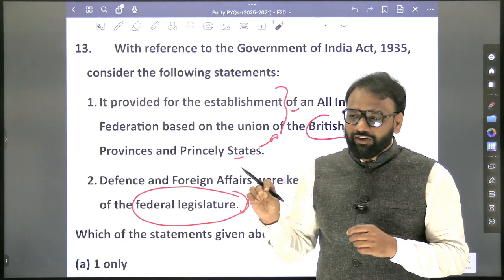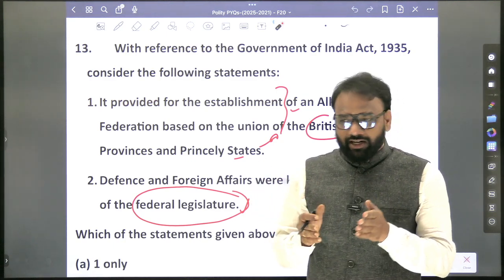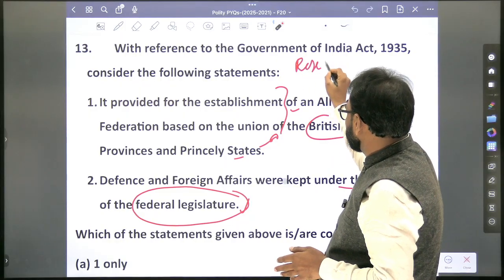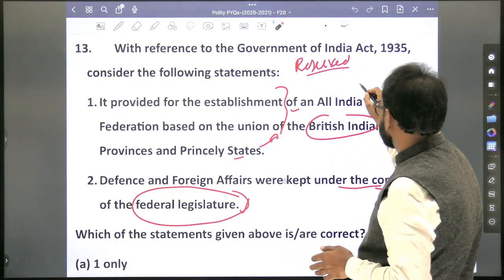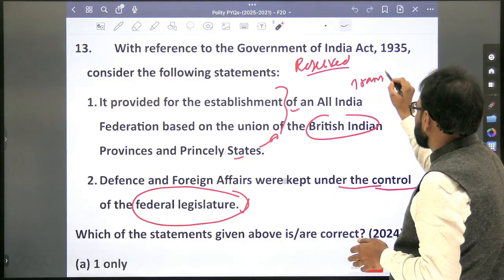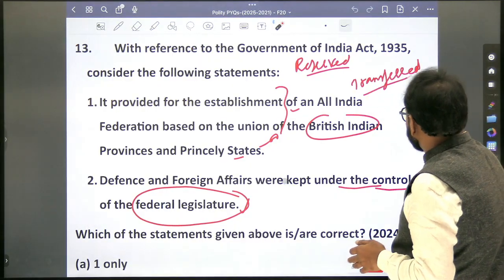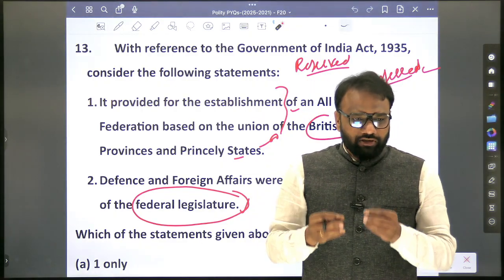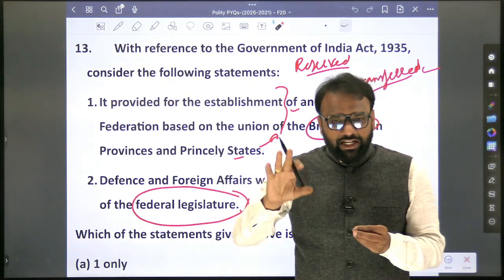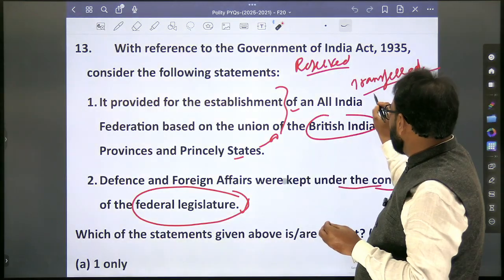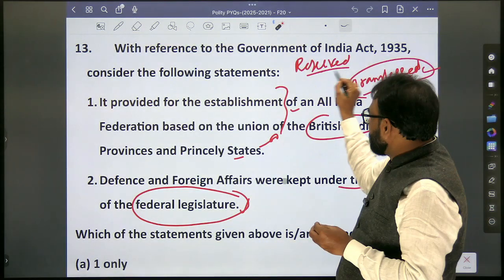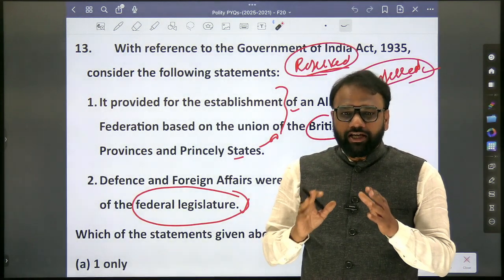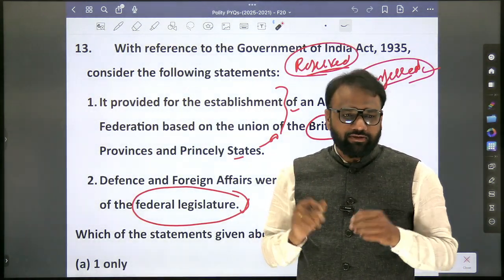Because in 1935 they introduced diarchy. So diarchy at the center. So at the center also we had reserved subjects and transferred subjects. Transferred subject means when the Viceroy is making the rules and regulations, laws, he is responsible to the central legislature with respect to transferred subjects. With respect to reserved subjects, the Viceroy or Governor General is not responsible to the legislature. He can make laws as per his whims and fancies.